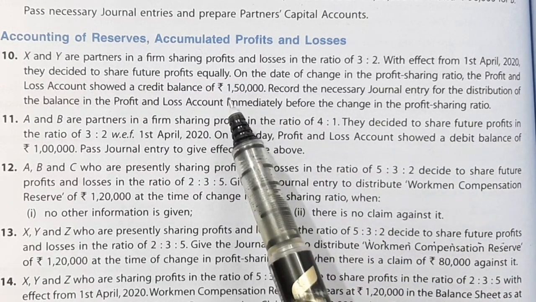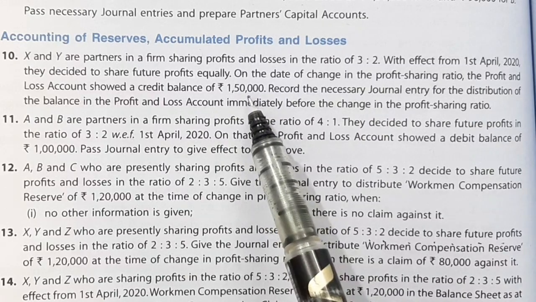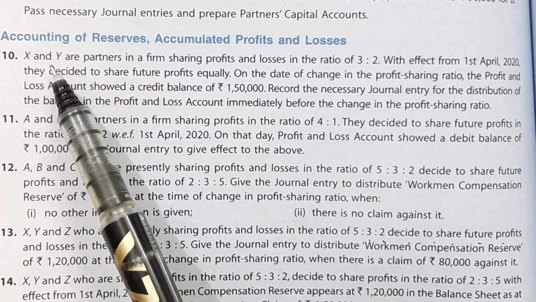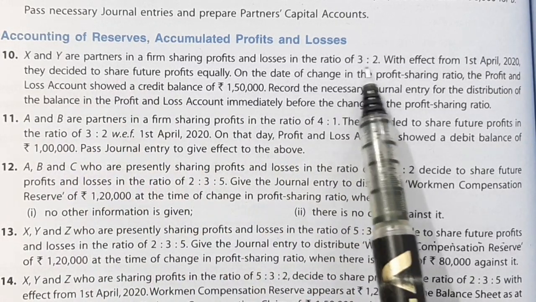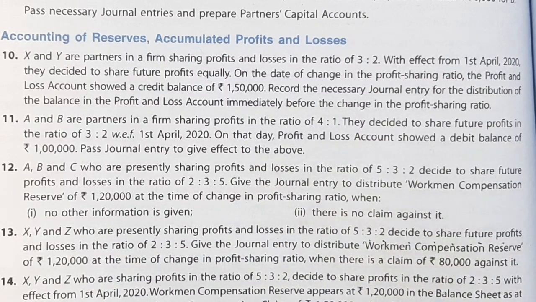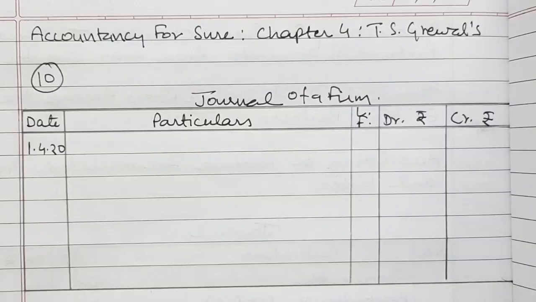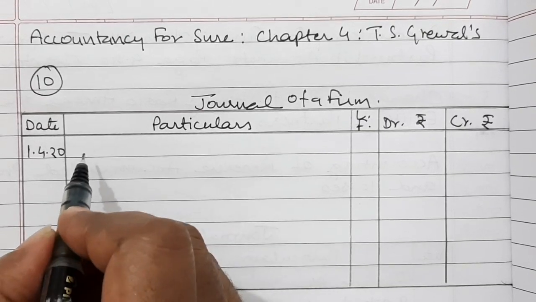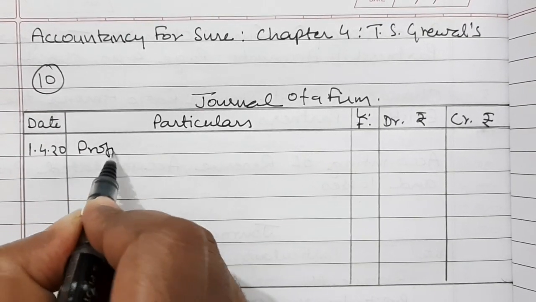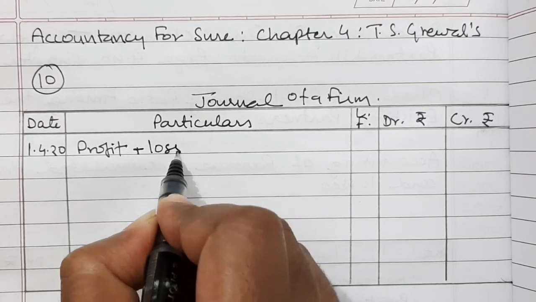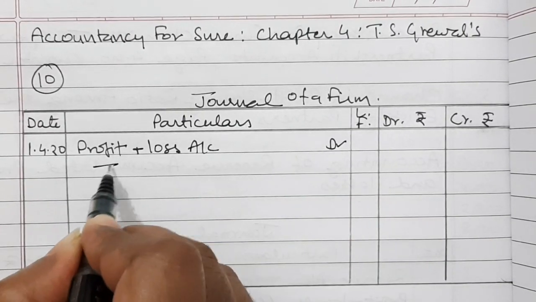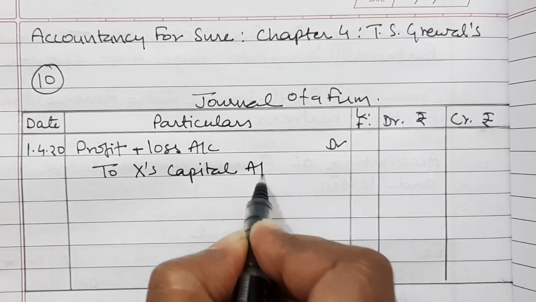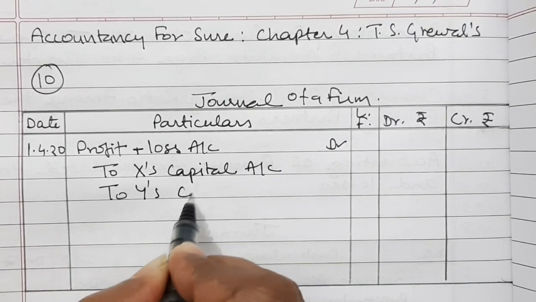In this question, there is an undistributed profit of rupees 1,50,000 and it is to be closed by transferring it to partners' capital account because capital account is fluctuating, in their old ratio, never in the new ratio. So let us see the solution. Profit and loss account credit balance is given to us, so we will debit it. Profit and loss account debited to X's capital account and to Y's capital account,